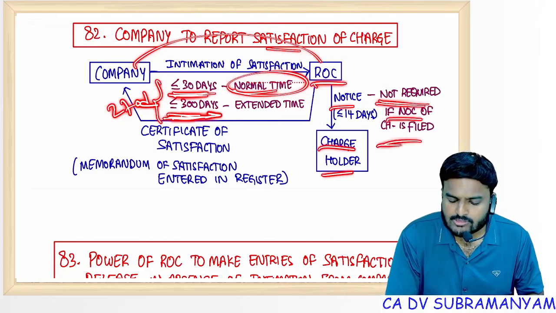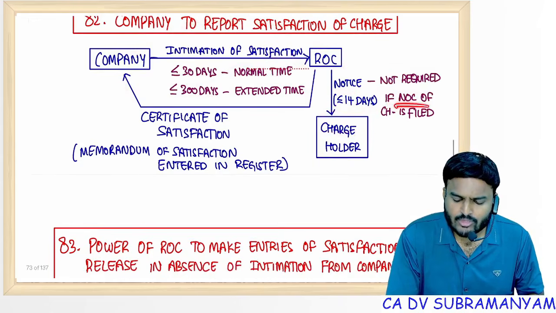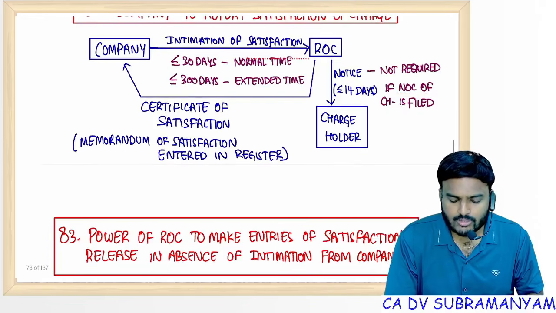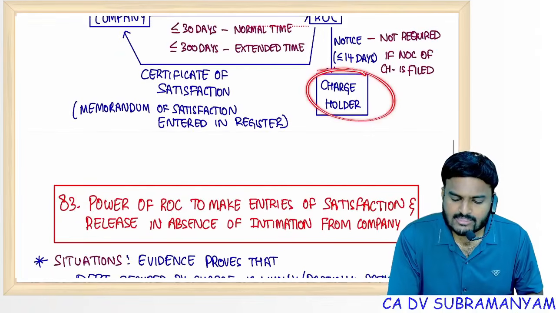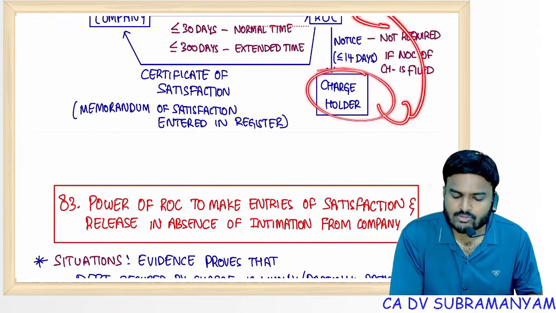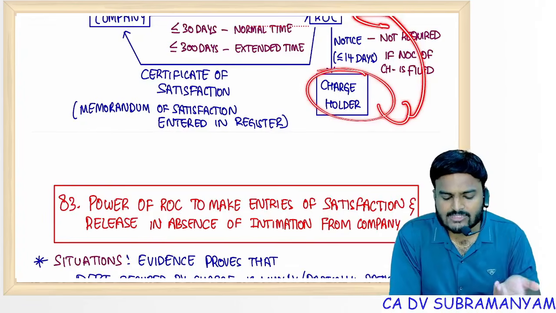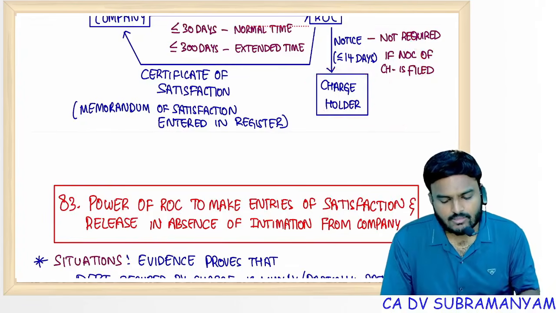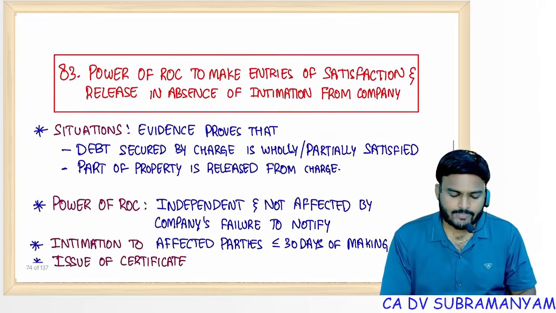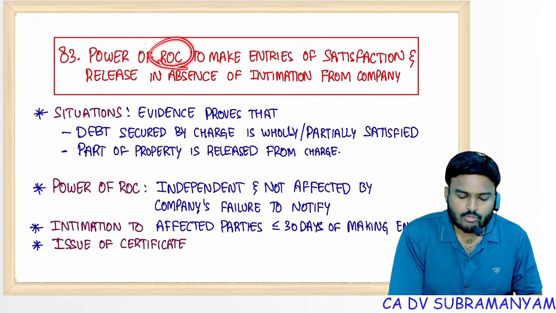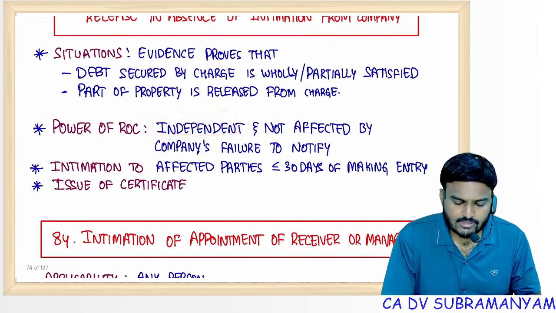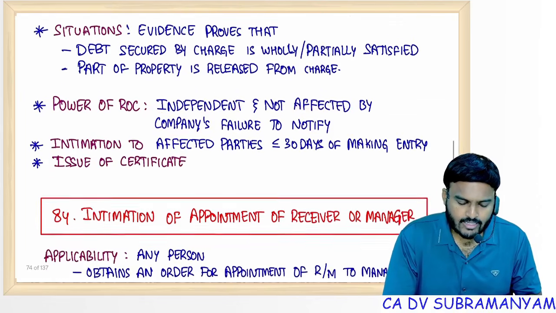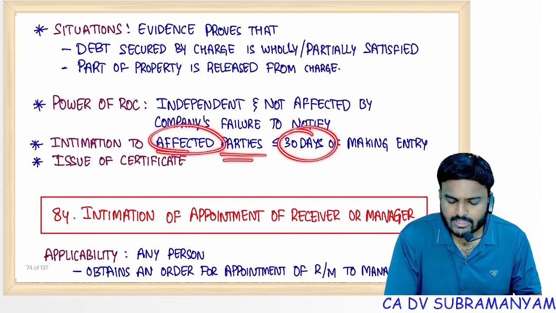ROC will give notice to the charge holder. If there is no response from the charge holder for a period of 14 days, then ROC assumes there is no objection of the charge holder. Accordingly, it registers the satisfaction of charge. But if the charge holder is giving consent, if the charge holder himself is giving NOC to the ROC, if the charge holder is signing the satisfaction of charge instrument, then intimation to the charge holder is not required. Of course, ROC has suo motu powers to make entries regarding satisfaction of the charge. ROC has independent powers not affected by the company's failure to notify, and intimation shall be given to the affected parties within 30 days of making the entry.